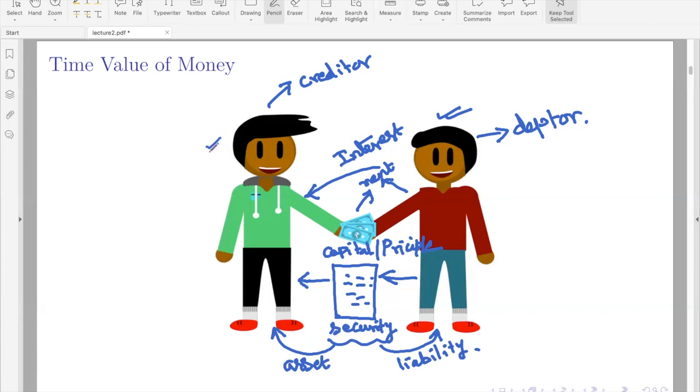For this lender, the money which he has in hand today has the potential to earn money in future. Okay. And the potential earning capacity of money for a given period of time is what is called the time value of money.